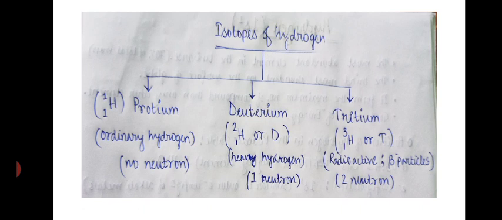Protium is ordinary hydrogen that has no neutron in its nucleus. Next is deuterium. Deuterium has one neutron in its nucleus and it's sometimes called heavy hydrogen. Next is tritium. Tritium is the only radioactive isotope of hydrogen that emits beta particles and it has two neutrons.